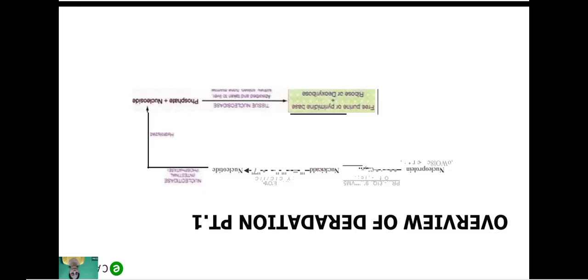Clear? Nucleosides contain a sugar and the base, and nucleotides are made up of purine or pyrimidine bases. So we have to break the nucleotides into purine and pyrimidine. After that, these purines and pyrimidines are converted to adenine, guanine, cytosine, thymine, or uracil.